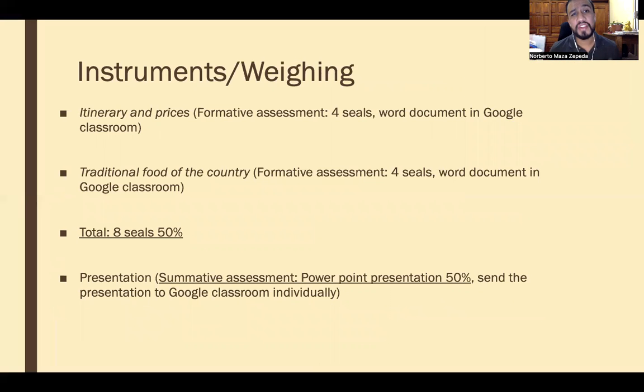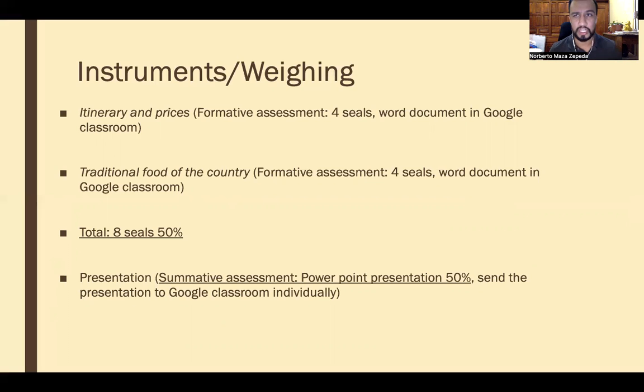Well, in this case, the instruments and the weighting that we are using, there are 3 specific ones. Itinerary and prices, that is a formative assessment, 4 seals, and you send it to Google Classroom. That's number 1. Number 2, traditional food of the country, 4 seals, and you send the information in Google Classroom. With a total of 8 seals, this is 50% of your grade.